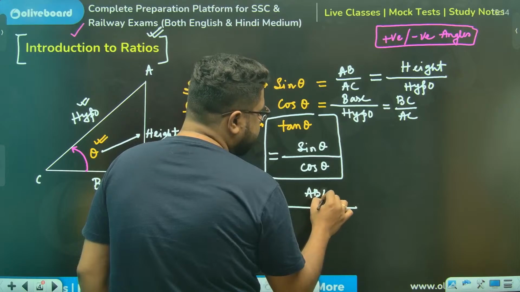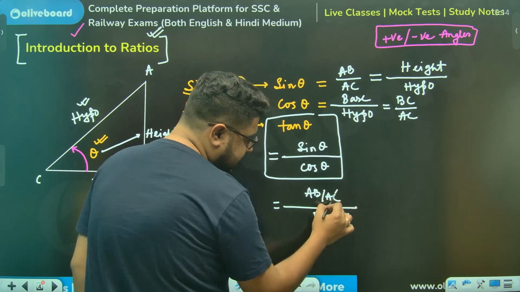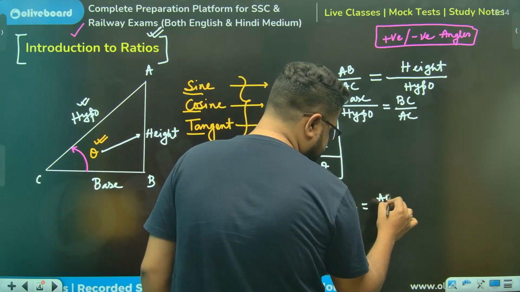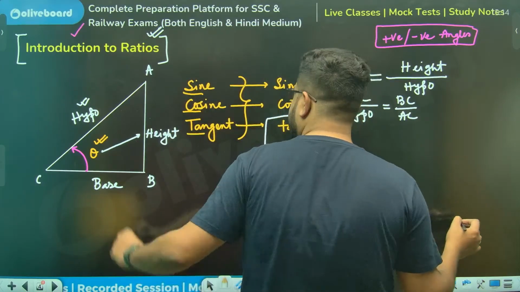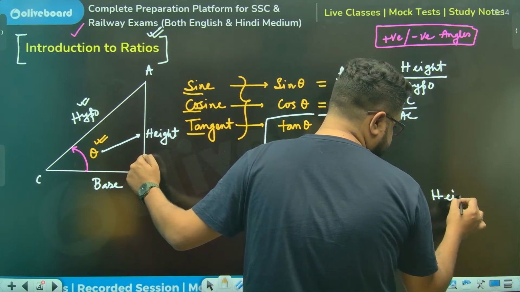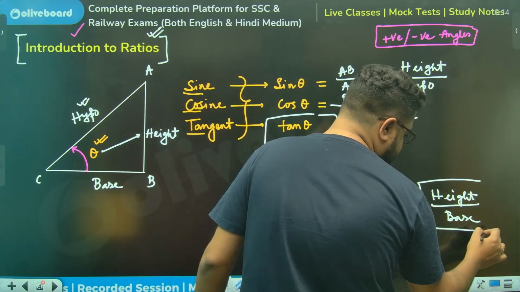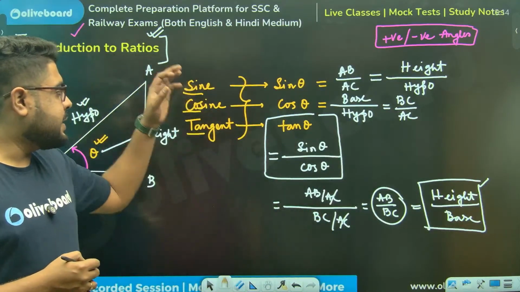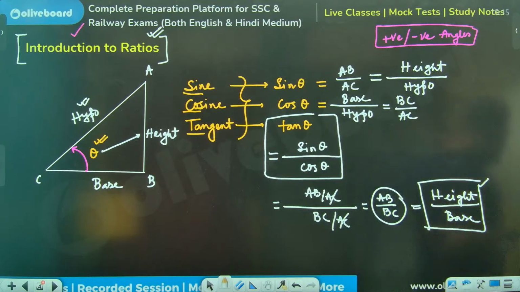AB divided by AC. This is BC divided by AC. Cancels. So we are getting AB divided by BC. This is tan theta, and from there we figure out that AB means height and BC means the base. So this is a formula we can make. Tan is height by base. These are the three very basic things that you can most definitely remember.